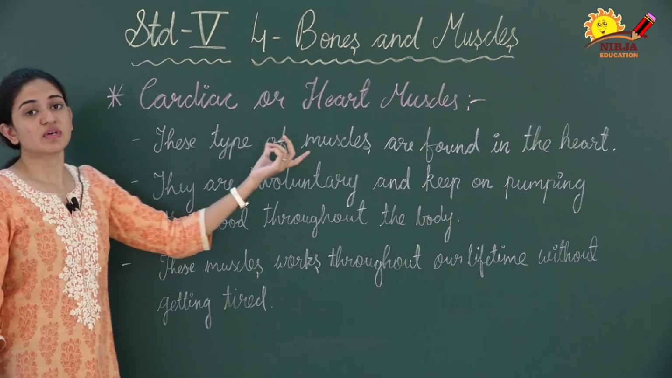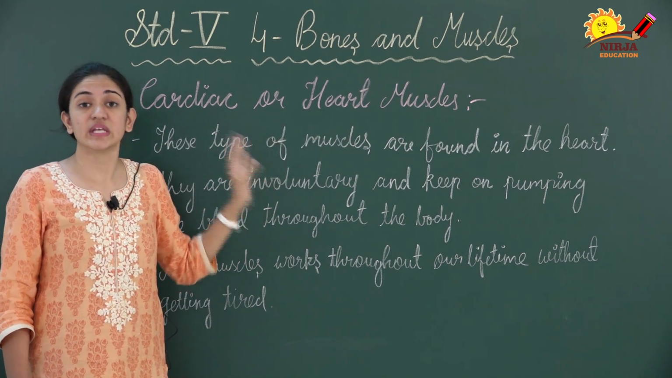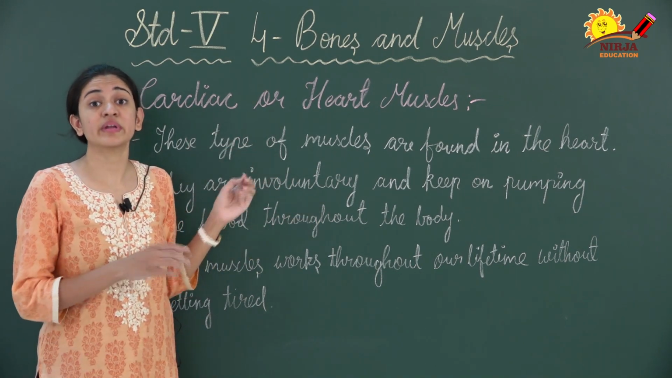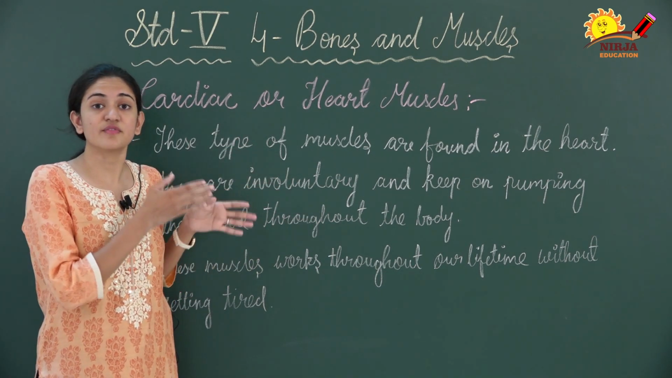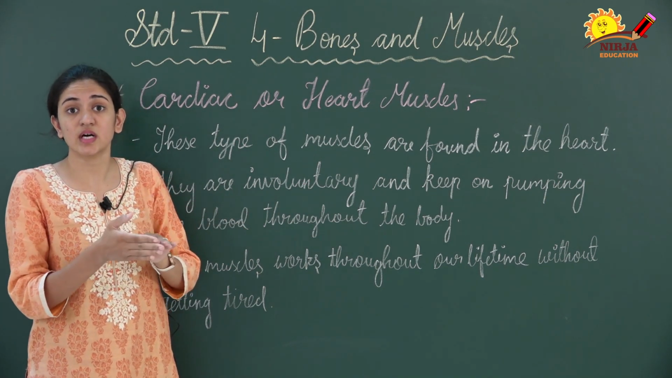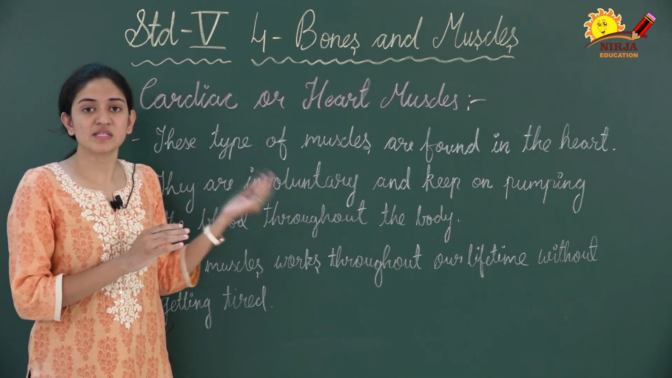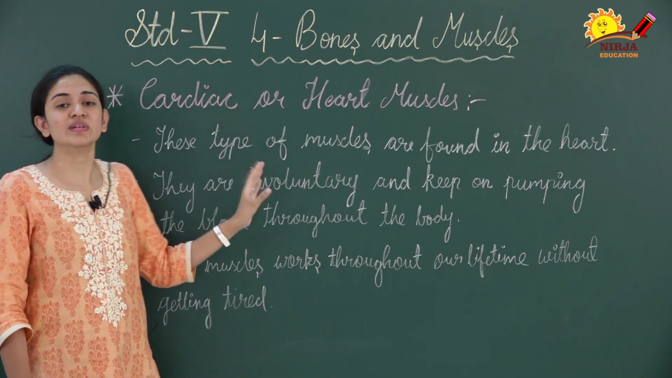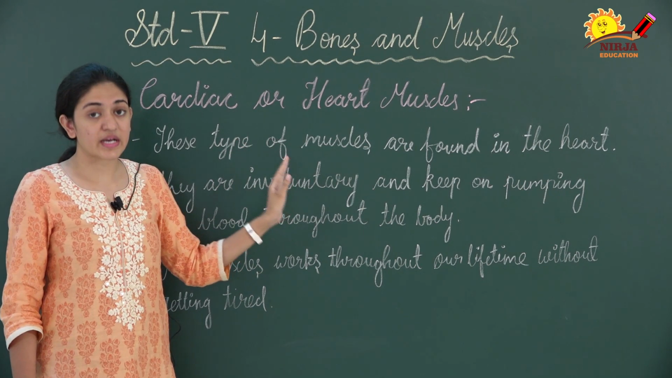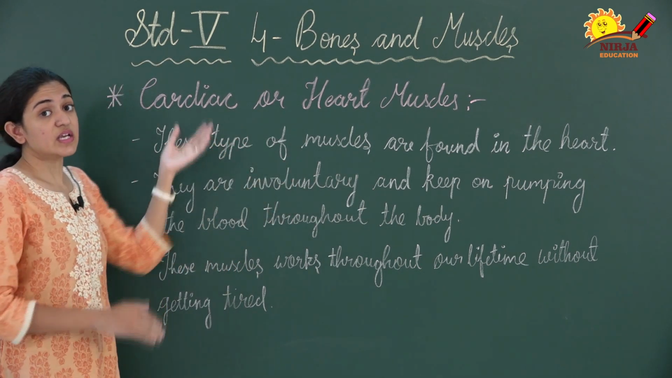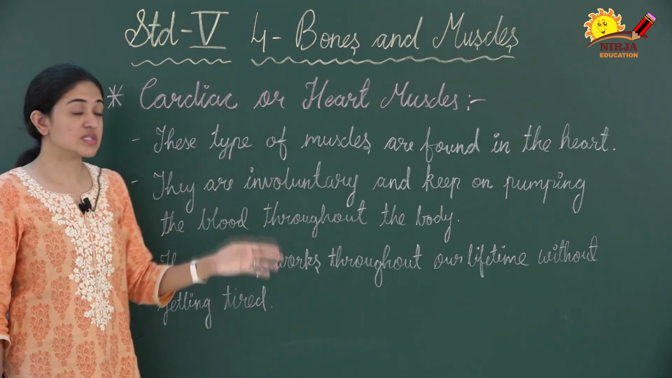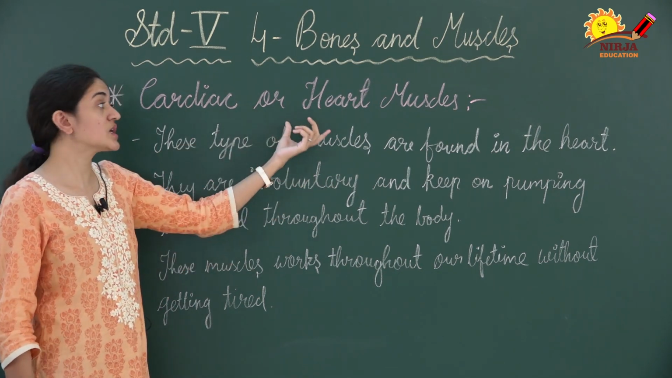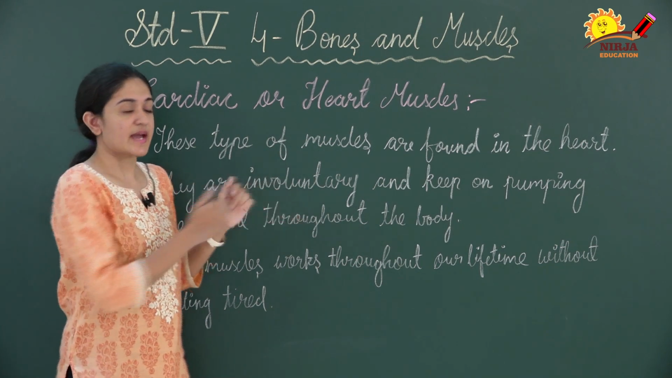The cardiac muscles are only found in the heart, right? But the involuntary muscles are found in different organs, like the stomach, intestine, lungs. The same muscles can be found in different organs, but the cardiac muscles are only found in the heart. So that is why it is a different branch in the muscular system. I hope it is now clear to you why the cardiac muscles are a different category.